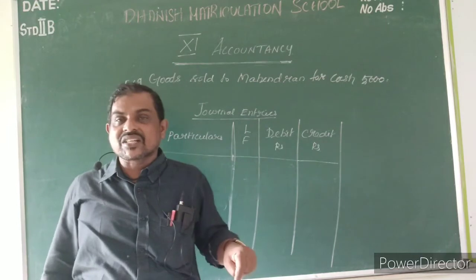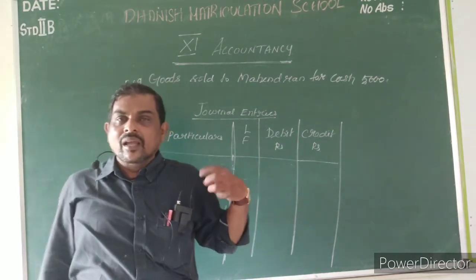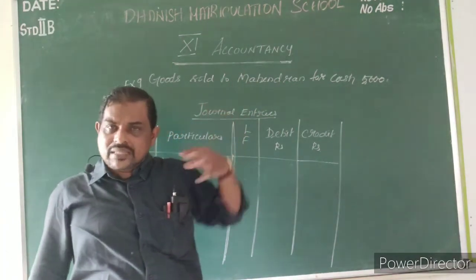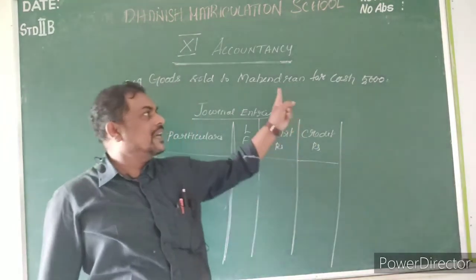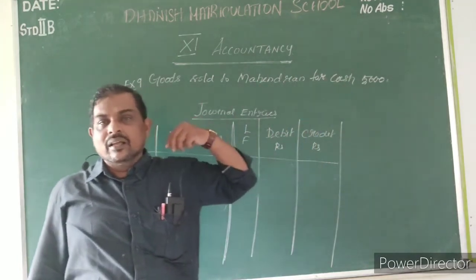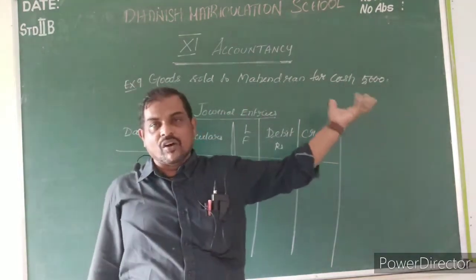That is a credit transaction; he did not get the money from Mahesh. Here, the same businessman is selling the goods to another customer, and for that he is getting the cash. It means from Mahendran he gets the amount, that is rupees 5,000.